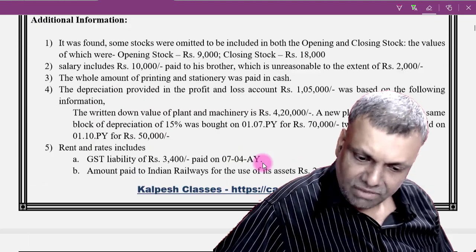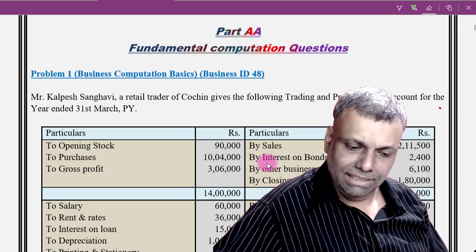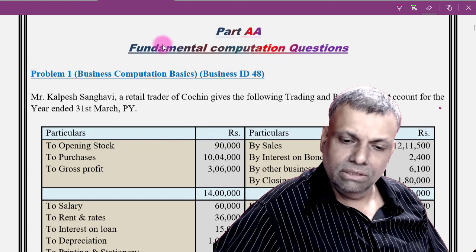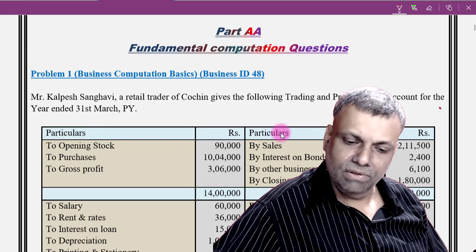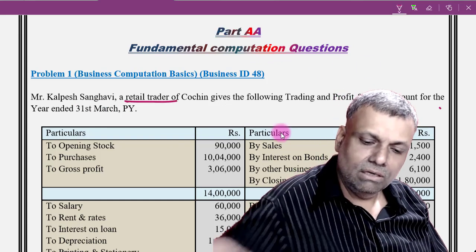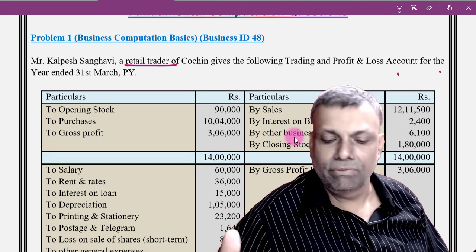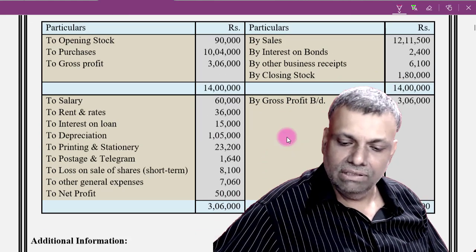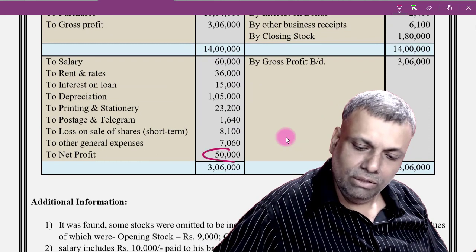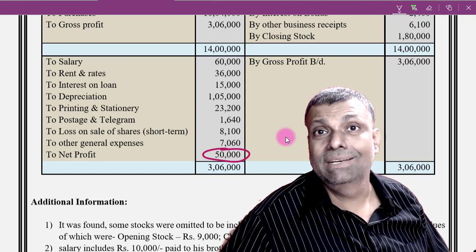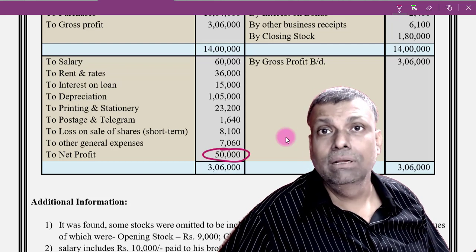Now see this particular question. Let me start directly. This particular question is for one gentleman who is a retail trader of Cochin. He has given you all the details of the entire profit and loss, debit, credit, everything. So you already know the net profit, and you already know how this particular net profit has been calculated or derived.